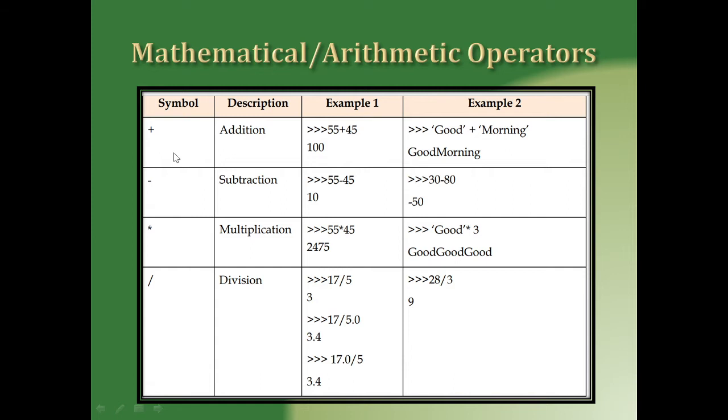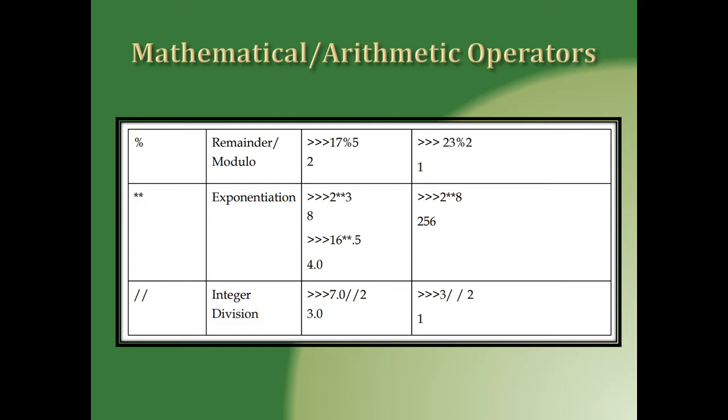Plus is used for addition, minus for subtraction, the asterisk for multiplication, this one is for division, and this one is for modulus, which gives the remainder. This is exponentiation, which raises to the power of the base. I will explain it. And this is integer division.